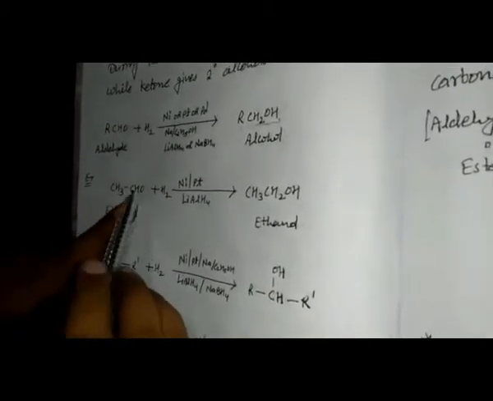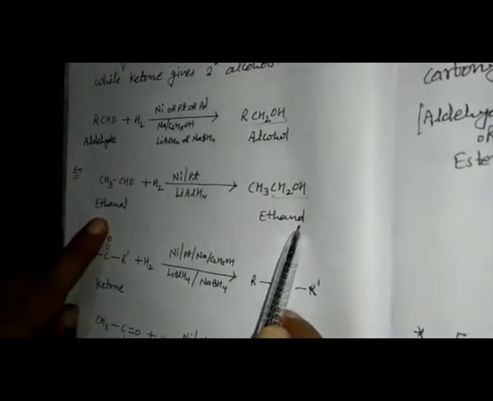The example, this is CH3CHO. The same, any catalyst we can use. The CHO group is converted into the CH2OH group and CH3 is as it is. That meaning ethanal is converted into ethanol. Now the ketone.